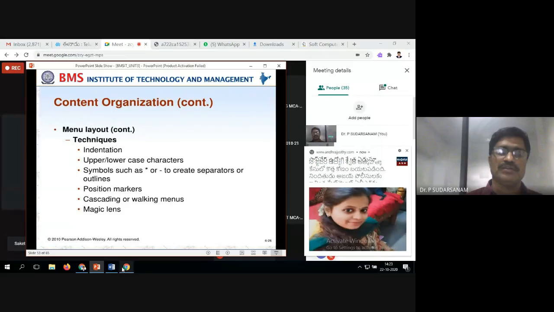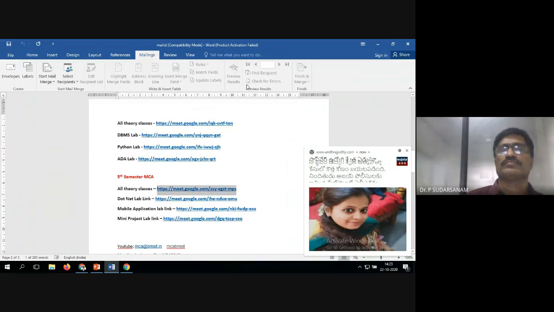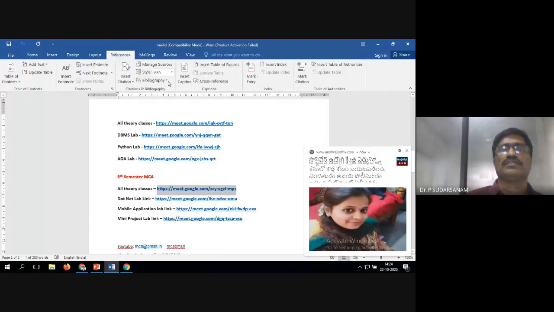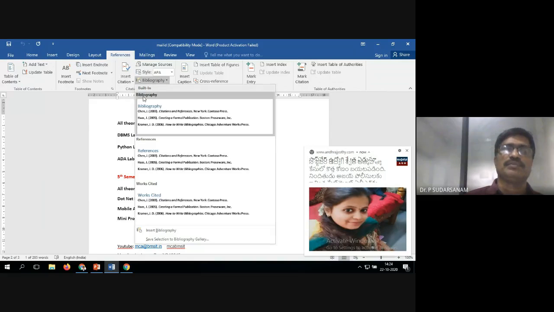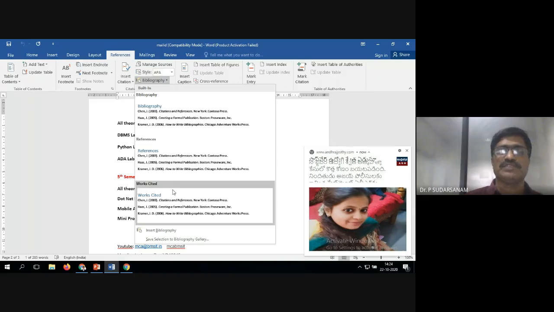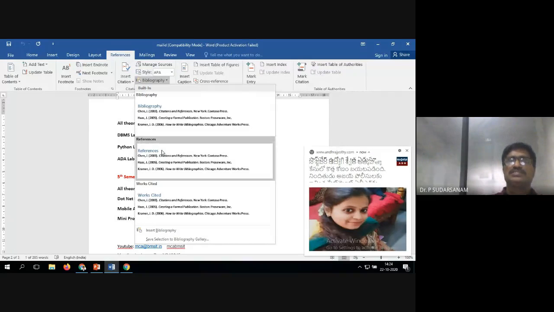For example, we have clicked it here, some of the options are not visible here. See, bibliography: if you click it, bibliography comes, references, which one you want you can select and write according to this.